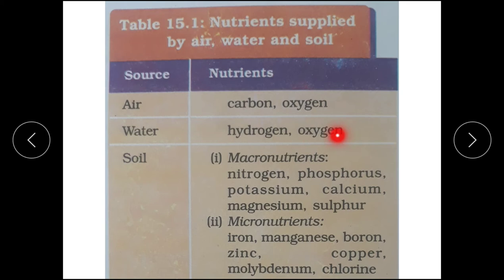Water gives only hydrogen. What is more, in the next portion I am going to discuss the in-text questions which are given at the end of this topic. So write along with it and learn them.